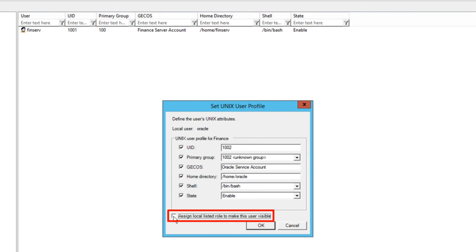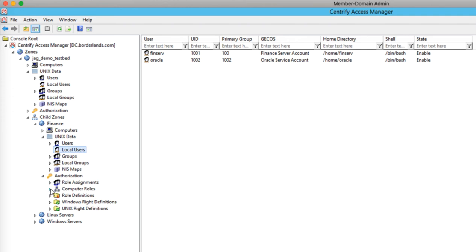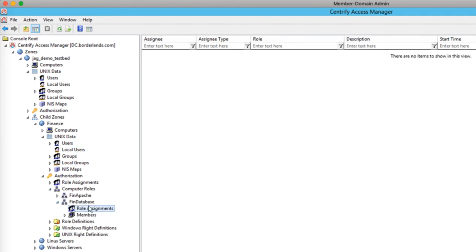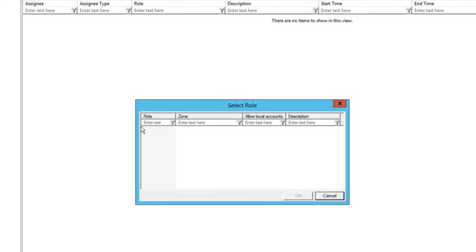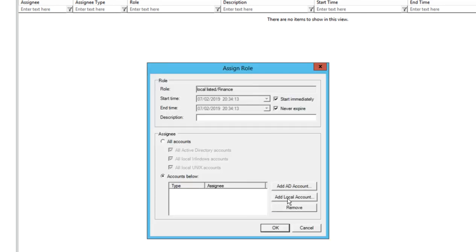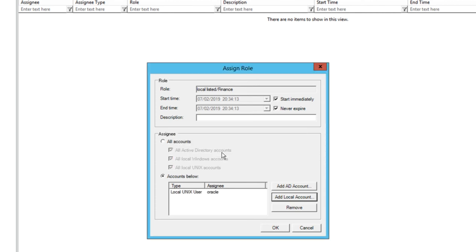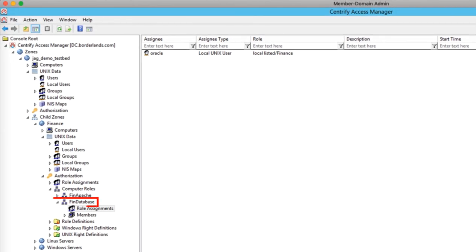Note this time we disable the local listed right to ensure that it's not visible within the entire zone, so we can instead apply it selectively to the computer role called Fin Database. So I'll add a new role assignment to this computer role. I'll select the local listed role and I'll assign it to the new Oracle local service account that I just created. This means that our Oracle service account will only be created on computers that are members of the Fin Database computer role and not to every computer in the finance zone.